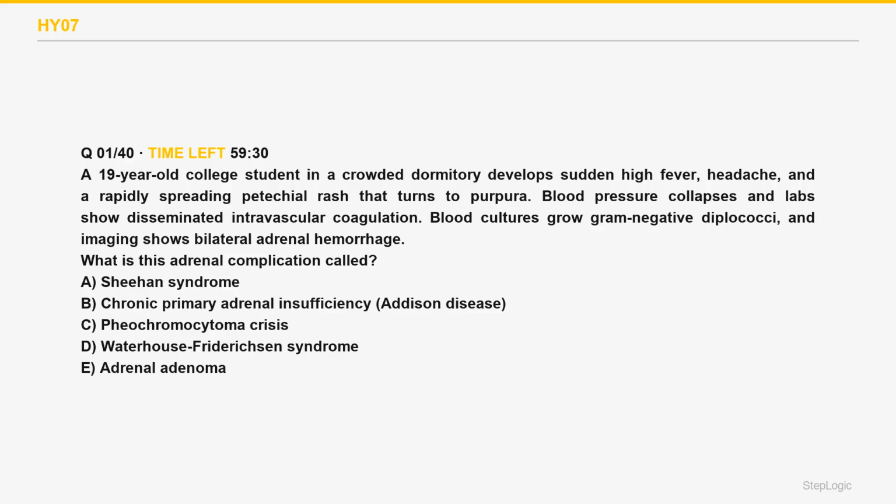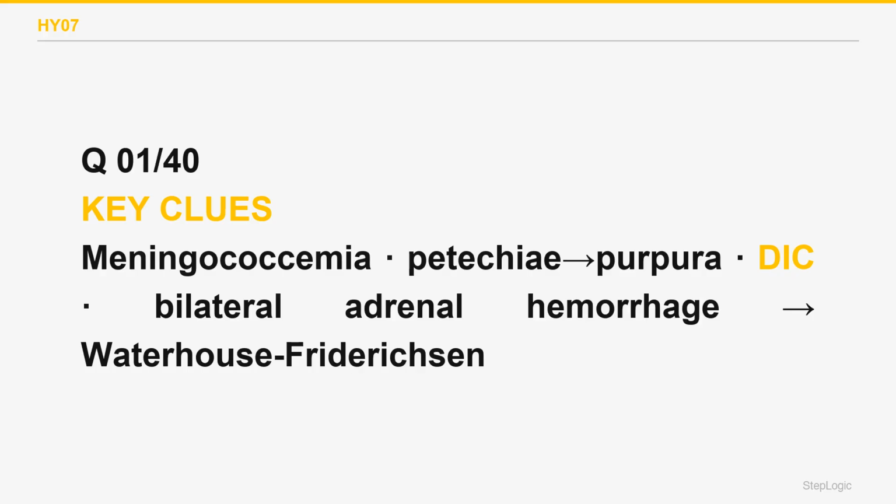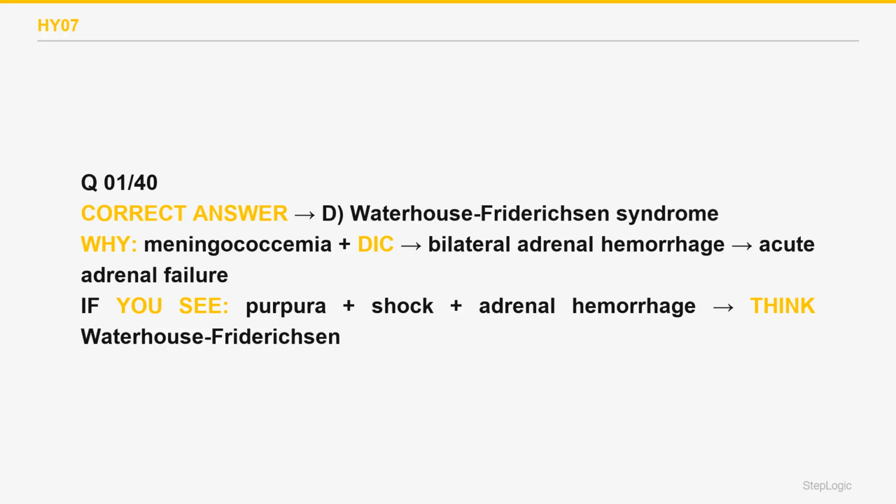Meningococcemia with bilateral adrenal hemorrhage is Waterhouse-Friderichsen. Waterhouse-Friderichsen syndrome is acute adrenal failure from bilateral adrenal hemorrhage during fulminant Neisseria meningitidis sepsis. The endotoxin-driven DIC and shock destroy the adrenal glands, causing a sudden loss of cortisol and cardiovascular collapse. The correct answer is D.